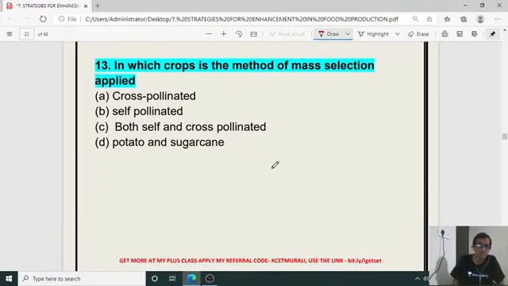Next, 13th one. In which crops is the method of mass selection applied? Mass selection is applied in the case of cross pollinated crop. So for 12th one, it is A, that is right, Devesh, good work. And for 13th question, the right answer is A, cross pollinated, where mass selection is going to be applied.